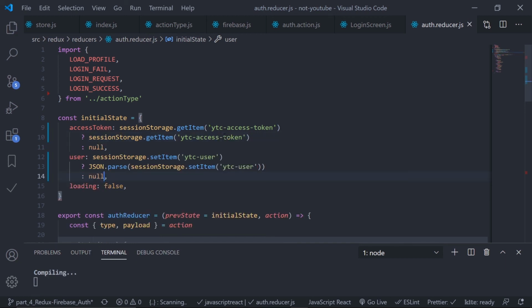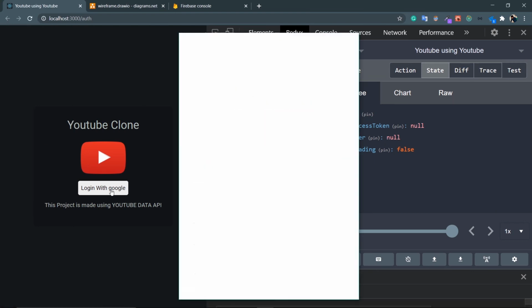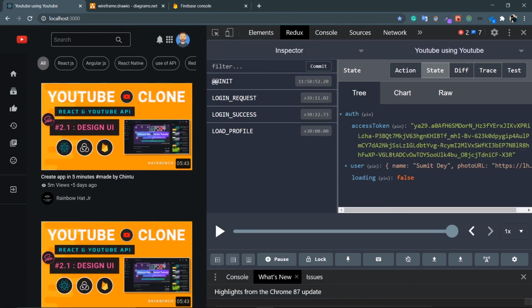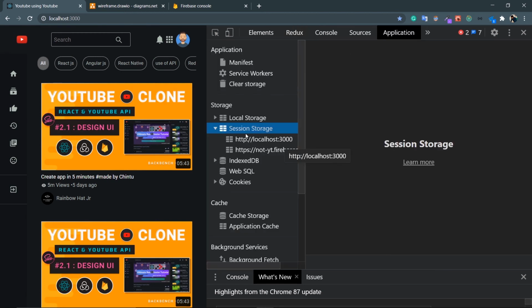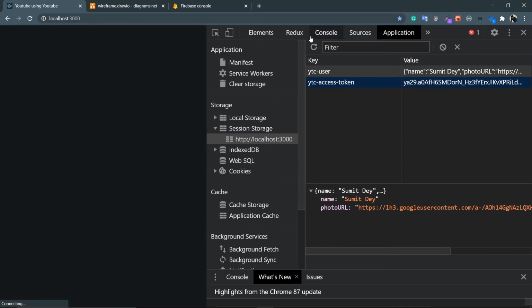That is cool. So let's check this out and let's log in with Google. So click on an account. Here it is, my access token and the user. But now just go to the application and let's see my session storage. Here is my session storage. This is localhost 3000. Click on this and look at this. This is YTC user. This is YTC access token. Now just try to refresh this. Nice. Just go to Redux.